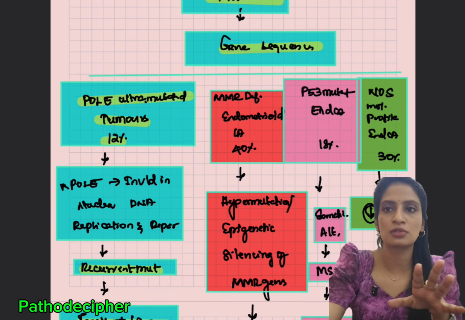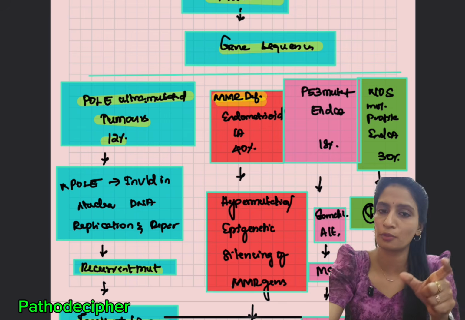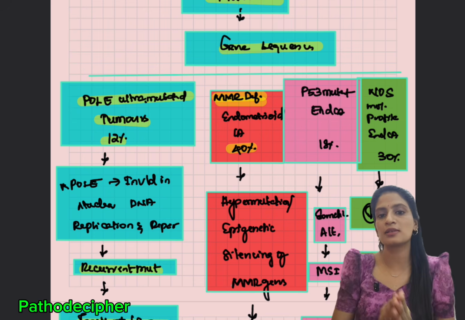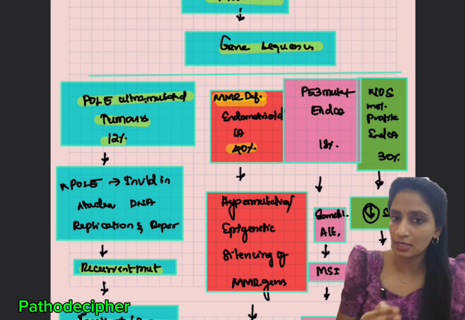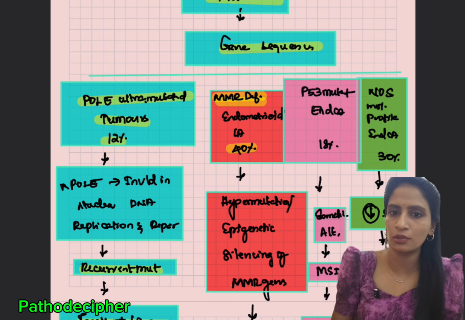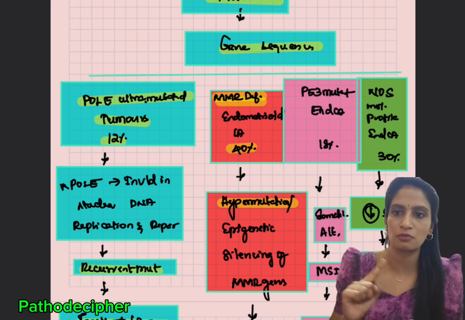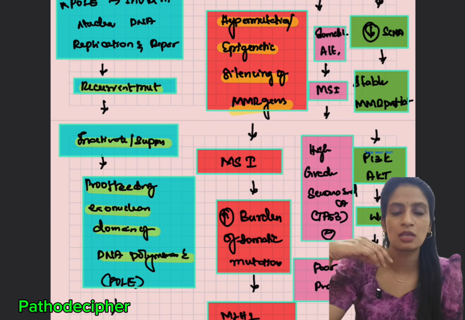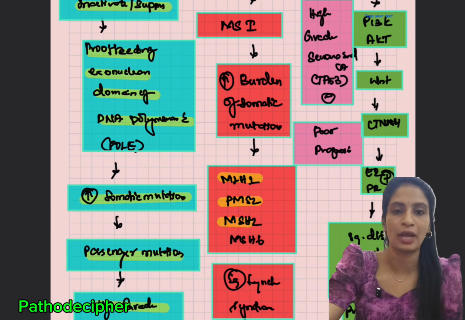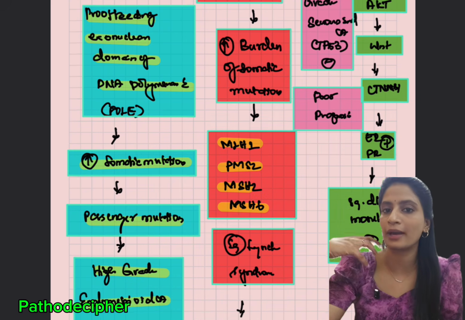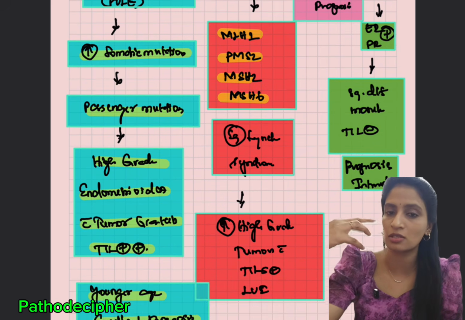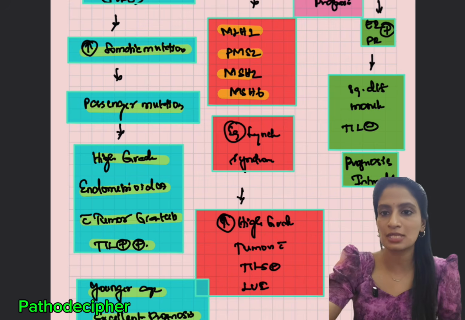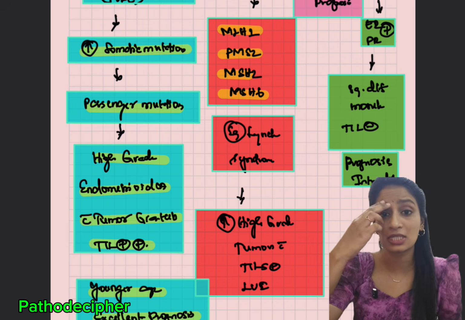Okay, so next coming on to the second one, that is MMR deficient endometrial carcinoma. They usually present as 40% of tumors. MMR is a mismatch repair gene. Once that has failed, usually they result in tumor. How does it happen? It can be due to mutation or epigenetic silencing of the MMR genes. What are these MMR genes? MLH1, PMS2, MSH2 and MSH6. These are the 4 genes which repair mismatches. If there is any mismatch in the DNA, these are the 4 genes which will be correcting it.